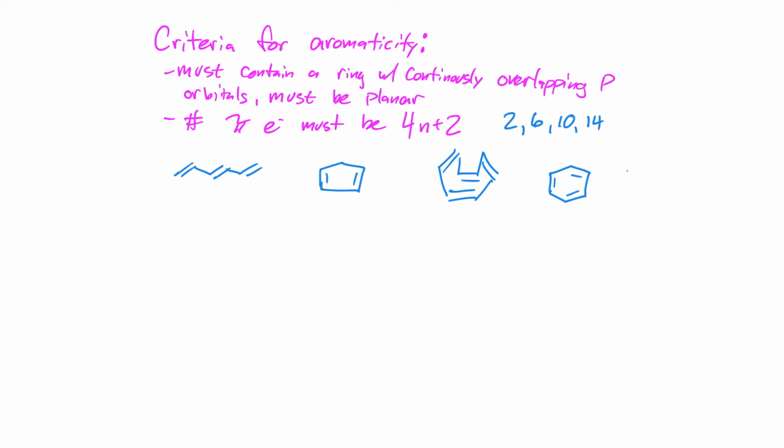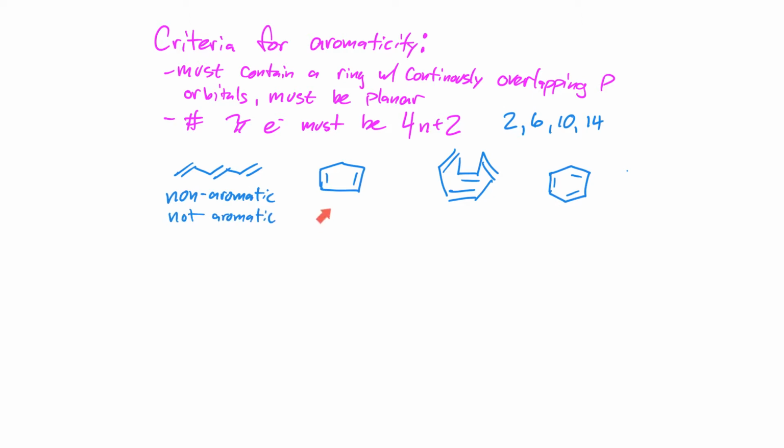Let's look at some of these examples in blue. Hexatriene obviously does have the Huckel number of pi electrons. It has 6. However, it's pretty obvious right off the bat, this is not a ring. So this is not an aromatic compound. So we can call it non-aromatic, or simply not aromatic.